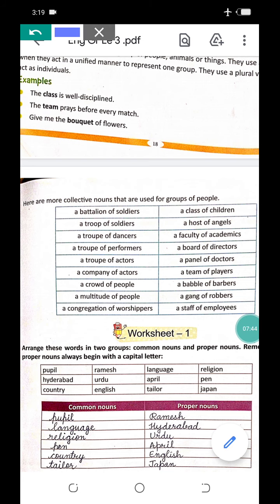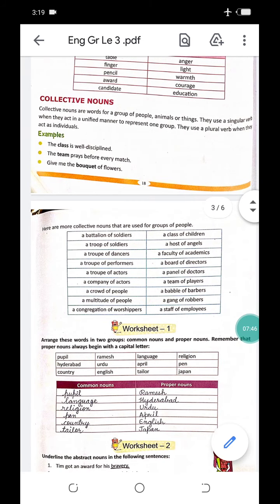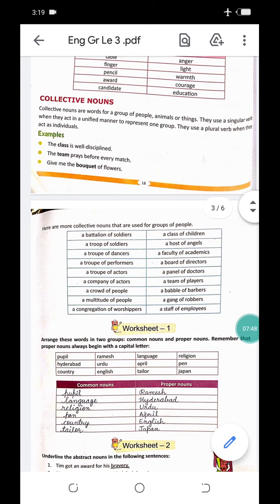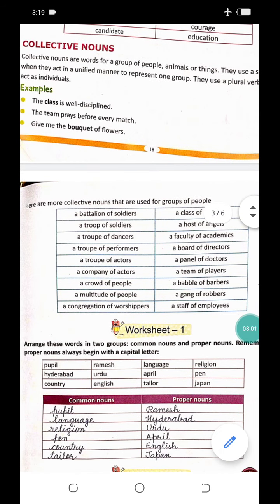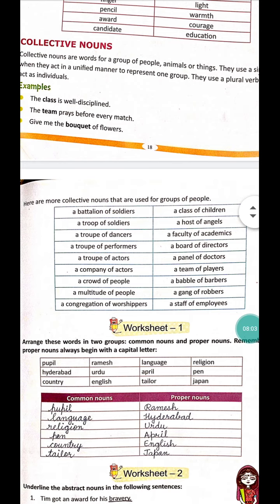Clear? So here we can understand that they use a plural verb when they act as individuals, and when they act as one group, they use a singular verb. See some more examples of this.